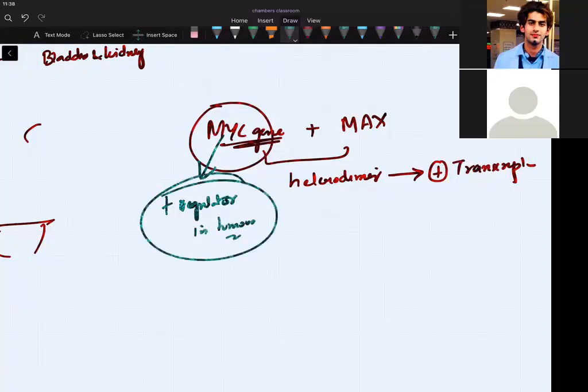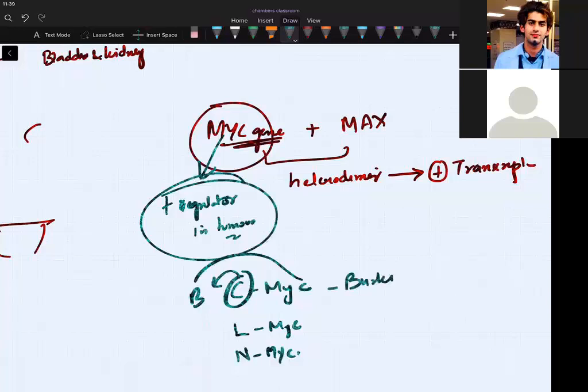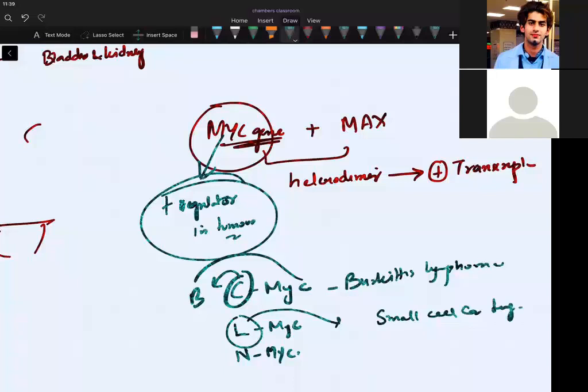Now I had given you another type, MYC types, C-MYC, L-MYC, N-MYC. So I had given you C-MYC, L-MYC, N-MYC. When I say MYC, then MYC should be C. Before C comes B. B should be Burkitt's lymphoma. Okay. Then we have L-MYC. In the L-MYC we have L for lung. That means lung will have small cell carcinoma of lung. Then we have N.